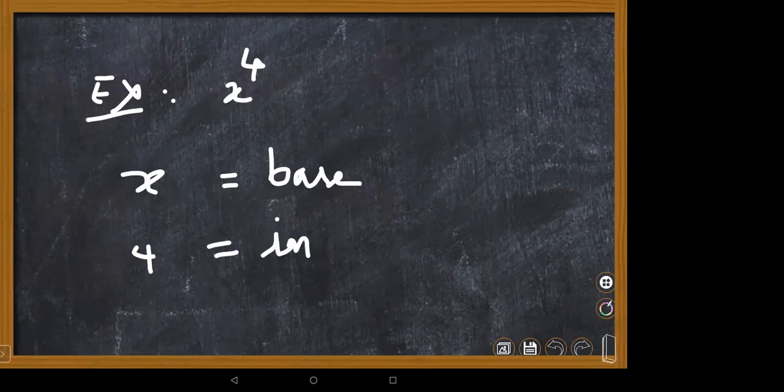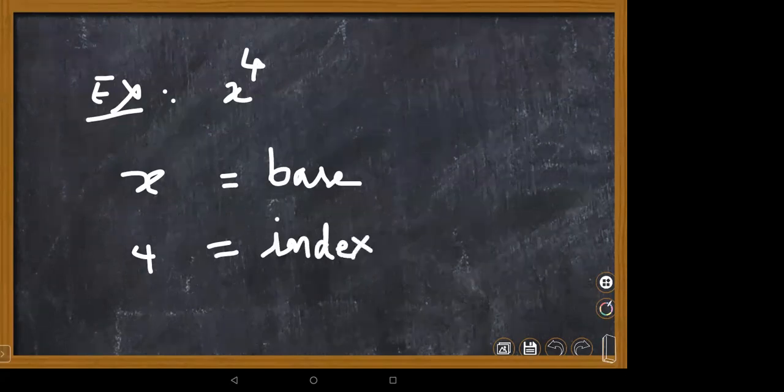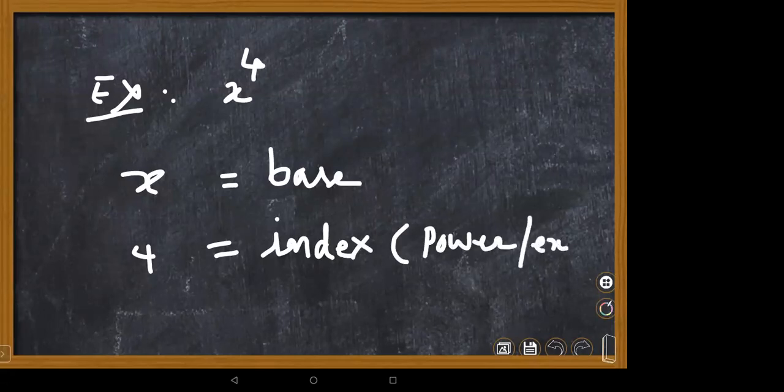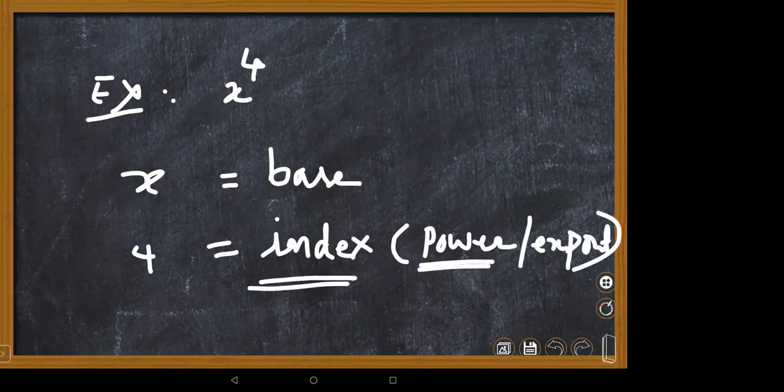4 we can call it the index, or power. Index or exponent. Generally, index is the word, but we will also use power or exponent. These are the new things you're supposed to keep in your mind, children: what is base, what is index, what is an exponent. Suppose I'm asking one question for you. 5 to the power, sorry, 5 is the base and?